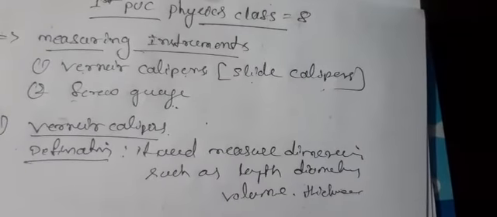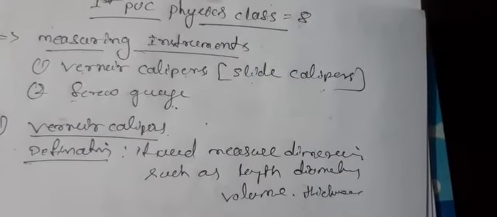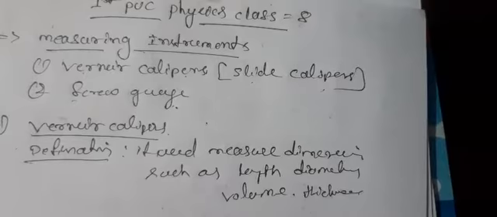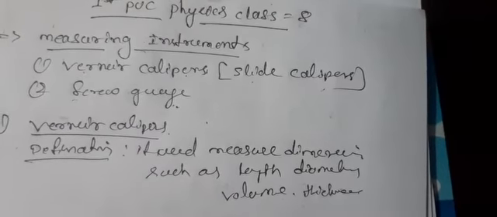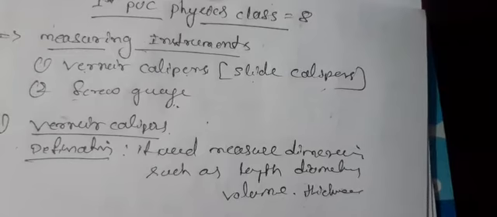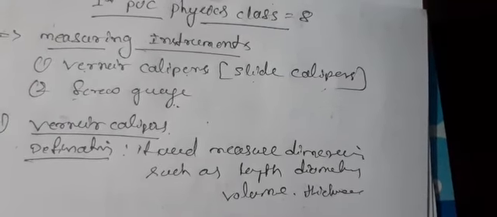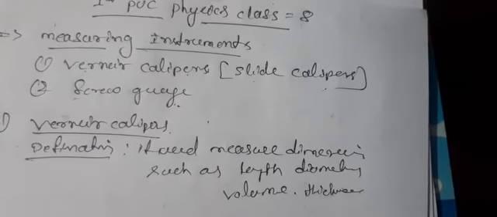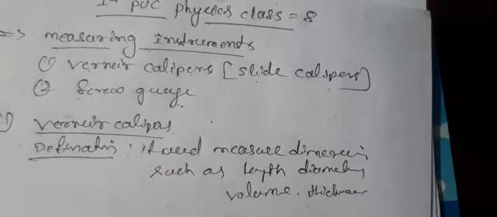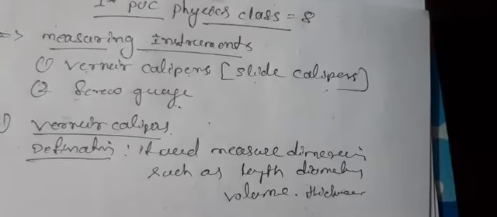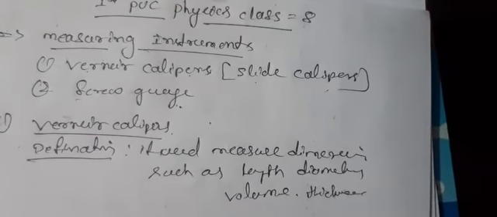Object means any solid material, hollow cylinder, solid cylinder, or wire, any object. That means: what is the height of the object? What is the area of the object? What is the length? What is the internal and external diameter? What is the thickness?